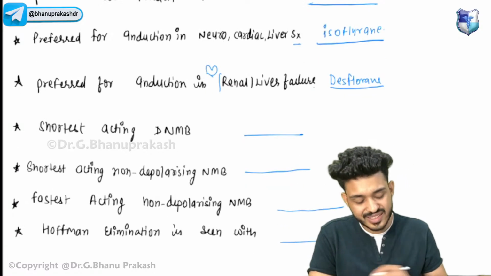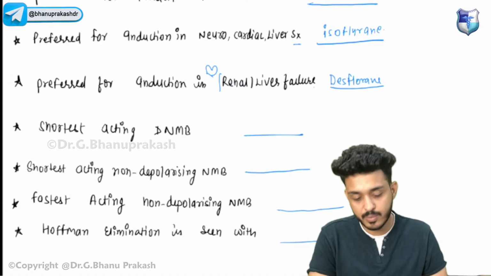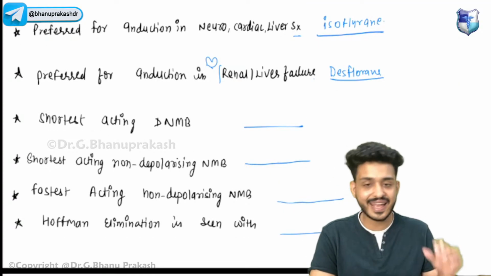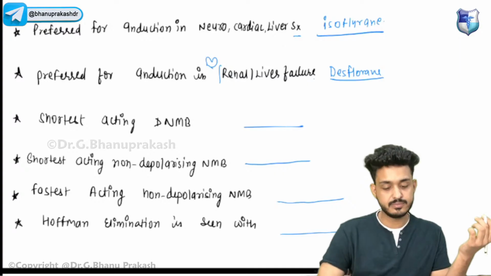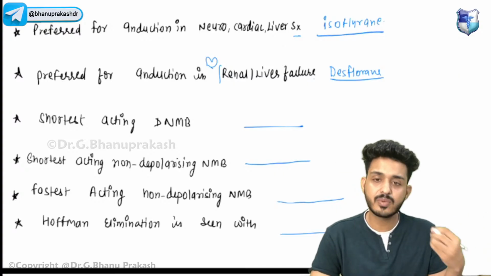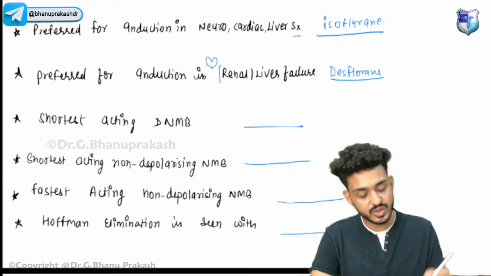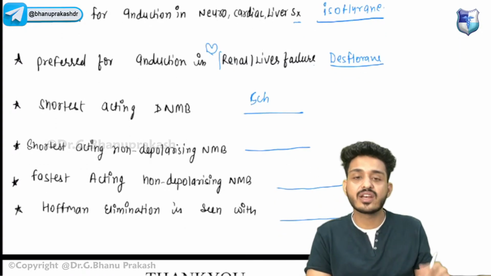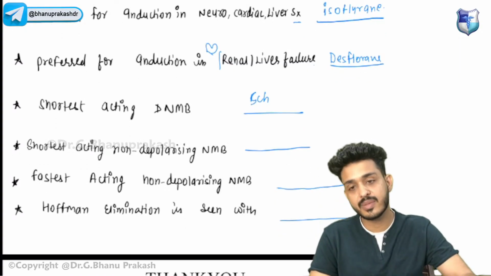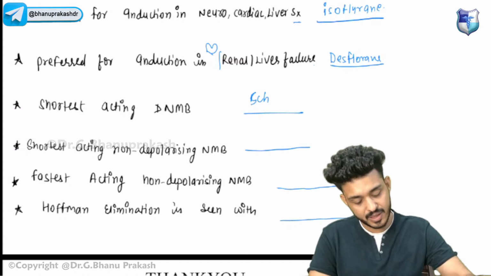Okay, shortest acting depolarizing neuromuscular blocker. What is that? Depolarizing, we have only seen one, that is your succinylcholine. It can cause malignant hyperthermia.